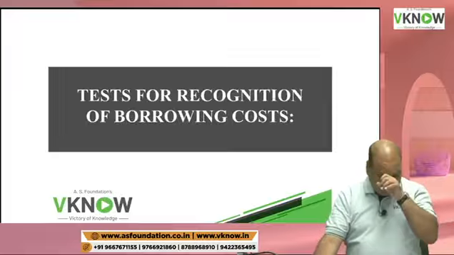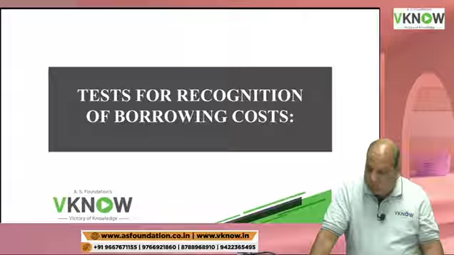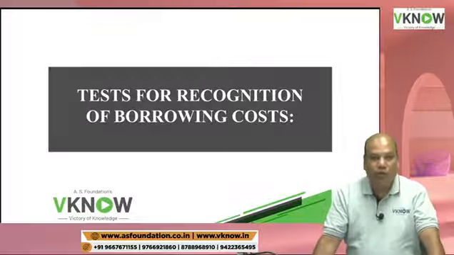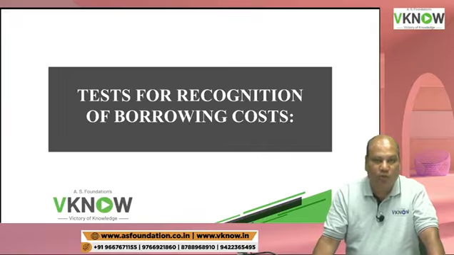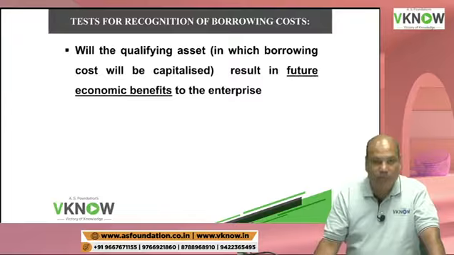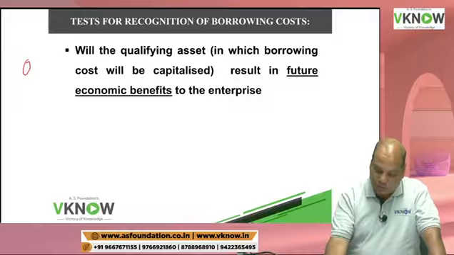Okay. Next point, test for recognition of borrowing cost. So suppose I have demonstrated, I have proved that borrowing cost is directly attributable to acquisition, construction or production of a qualifying asset. Will you still capitalize it? So before you capitalize it, just ask two more questions.